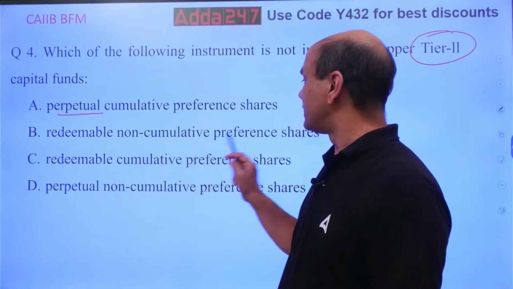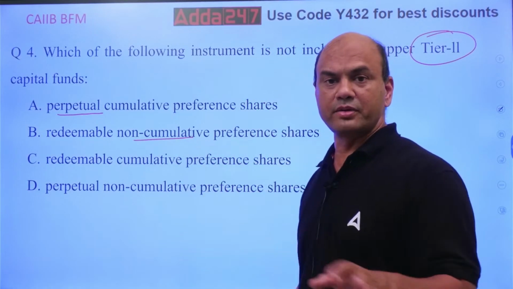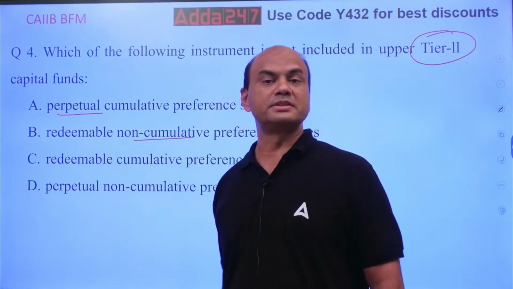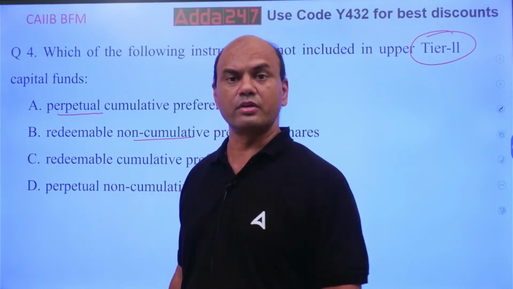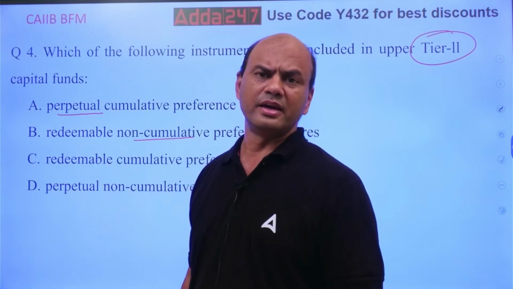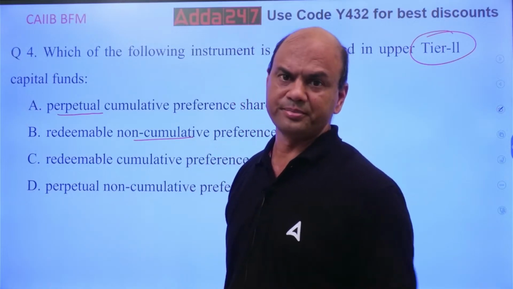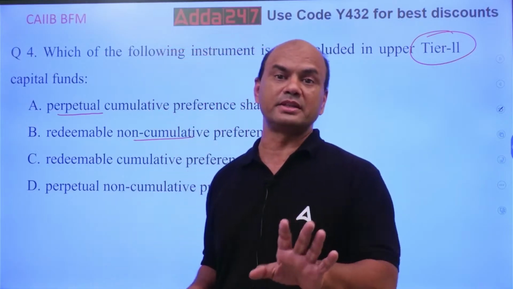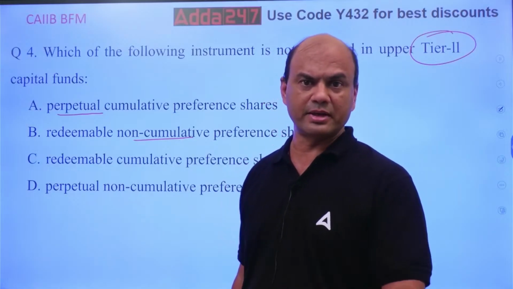Redeemable non-cumulative preference shares. Non-cumulative means you don't have to pay the dividends, but redeemable. Redeemable means what? That person can come to you anytime, the holder of the bonds can come to you anytime and give you back the bonds and he can take the money. So there is always a chance of these bonds getting redeemed. It's like the FD in your bank. The FD holder can come anytime and take back the FD, isn't it?